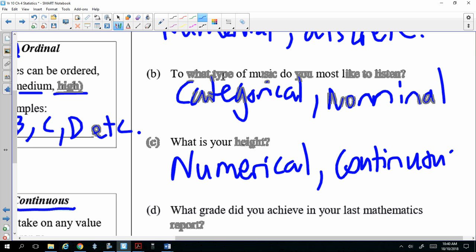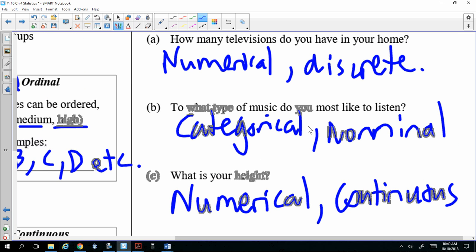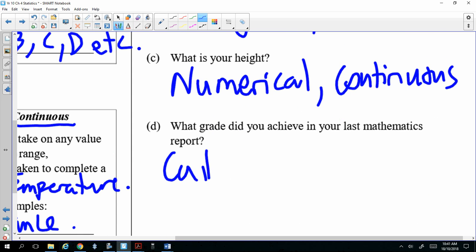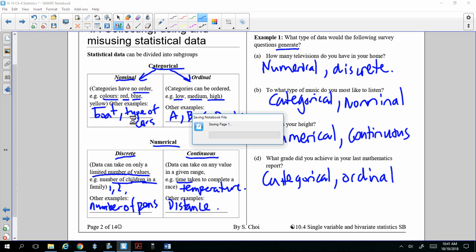And how about grade? That's categorical, but you can order them. So categorical, and ordinal. You can order your grades. Okay, very good. So these are the types of data, which is pretty easy. Hopefully you all got it down.